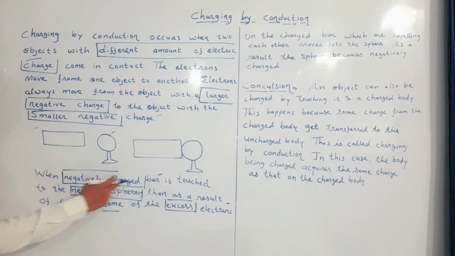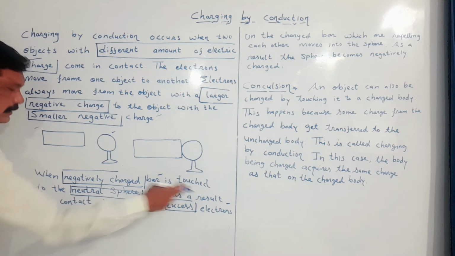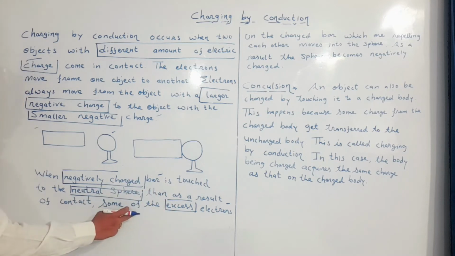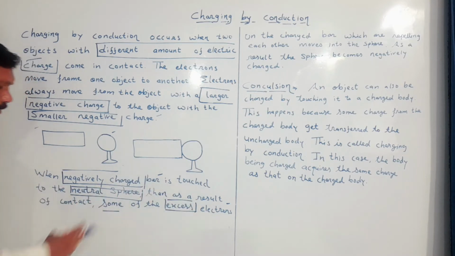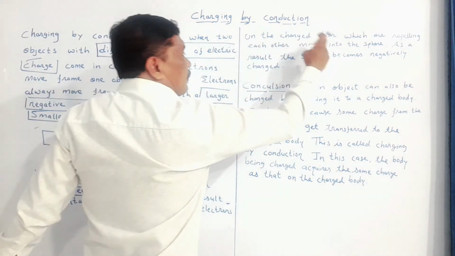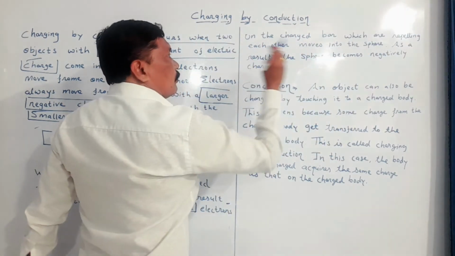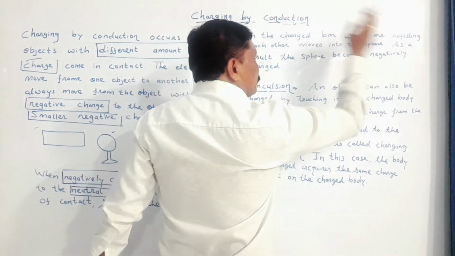When a negatively charged bar is touched to the neutral sphere, the excess electrons on the bar, which are repelling one another, move into the sphere.